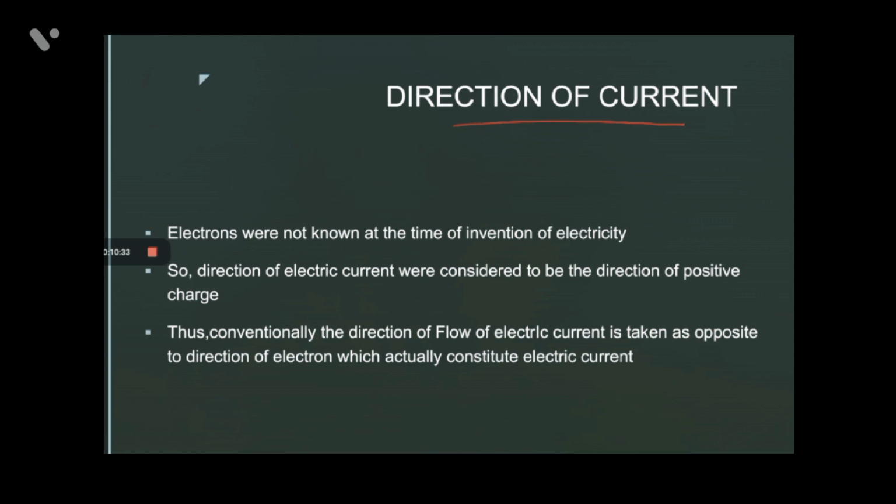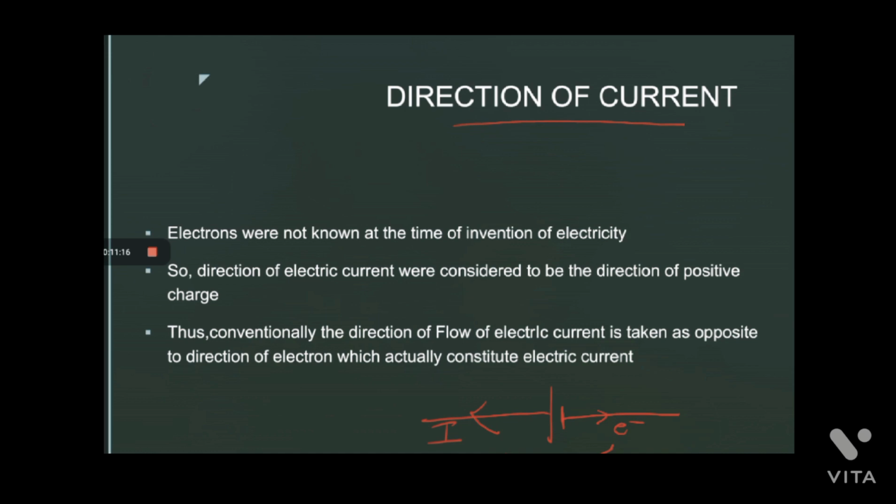Of course, current is a scalar quantity. Though it is a scalar quantity, we don't bother about which direction it flows, because before the concept of electricity was established, it was said that electric current is due to the flow of electrons. But the circuit is designed in such a way that current flows from the positive terminal. Suppose this is your positive terminal and this is your negative terminal. All the electrons will flow this way, but we take the current in this direction. The current is flowing in this direction, which is opposite to the direction of electron flow.